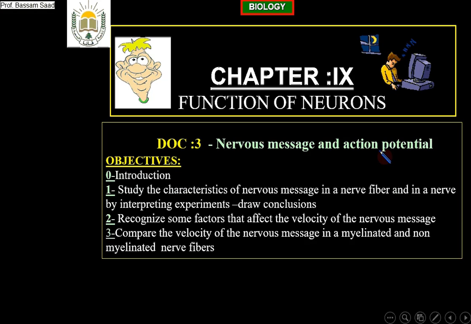Please, first, before starting, I want you not to have misconceptions. When the action potential propagates, it is called nervous message. Always the action potential propagates, and you know this. So when we create an action potential, this action potential will propagate. So we will give it the name of a message, nervous message. The message that passes from one region to another. It's like this. So let us start in the name of Allah.